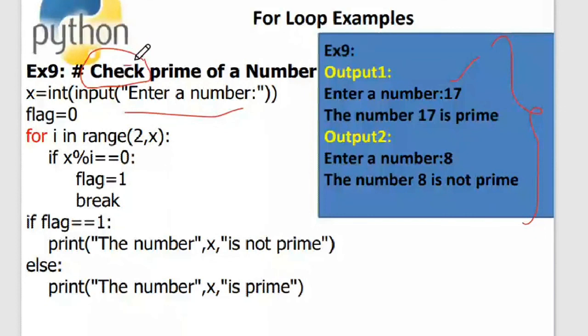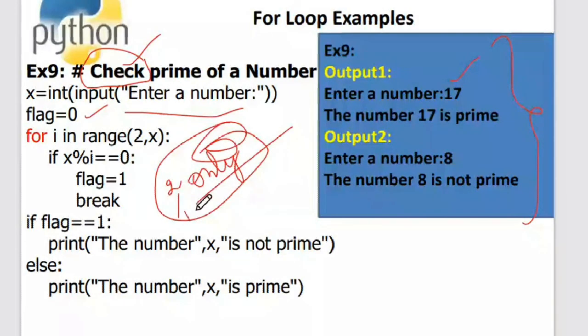So I gave flag is equal to 0. The concept of the prime number is that, according to the mathematical notation, a prime number is a number which is divisible by 1 and itself only. You should not forget this, because every number is divisible by 1 and itself. But other than 1 and itself, the non-prime numbers are divisible by some other numbers as well. But prime numbers are those which are divisible by 1 and itself only. So they'll just have two factors. What are these two? One, which is 1, and then itself.